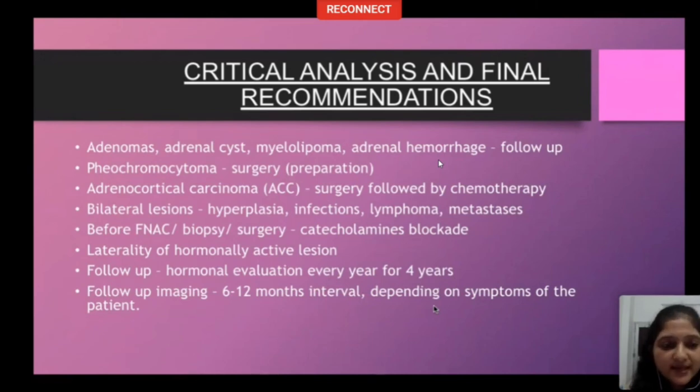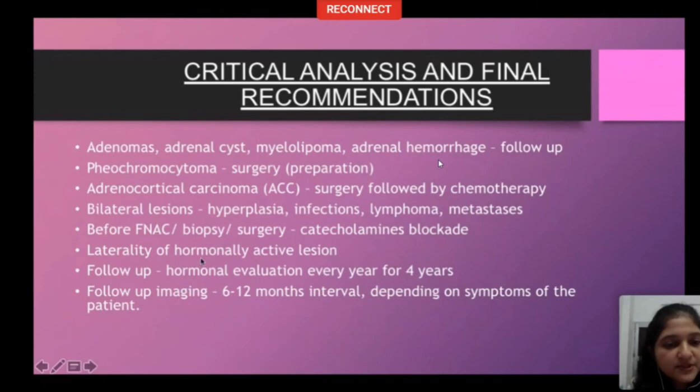What to do with bilateral lesions? These could be hyperplasia, infections, malignancy, lymphoma, or metastasis. If they are more than 3 cm in size and heterogeneous with retroperitoneal lymphadenopathy, lymphoma or metastasis are more likely. Always remember, before any FNAC, biopsy, or surgery, catecholamines have to be screened and an appropriate blockade with alpha and beta blocker has to cover the procedure.